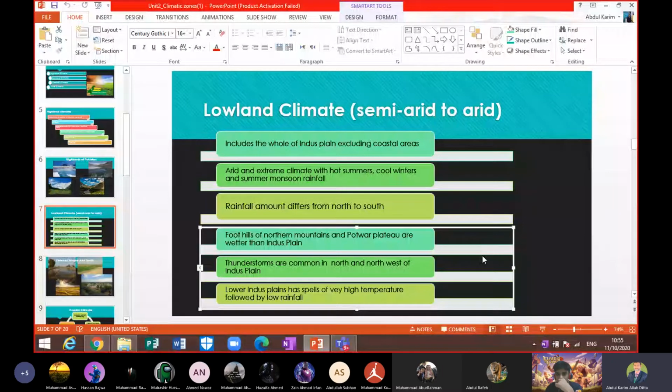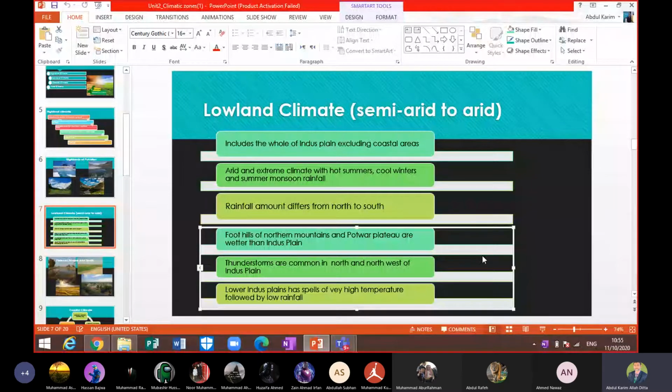In the lowland climatic zone, my dear, the areas included are the whole of the Indus Plain, meaning the upper Indus Plain and the lower Indus Plain. Upper Indus Plain mostly covers the Punjab area, and the lower Indus Plain covers the central part of Sindh, beta.